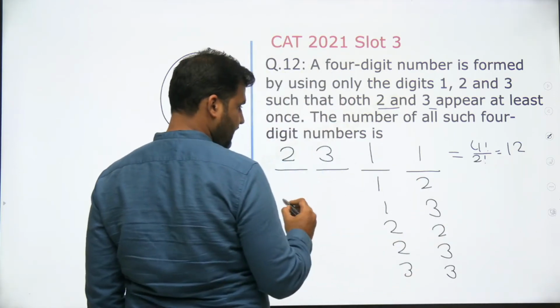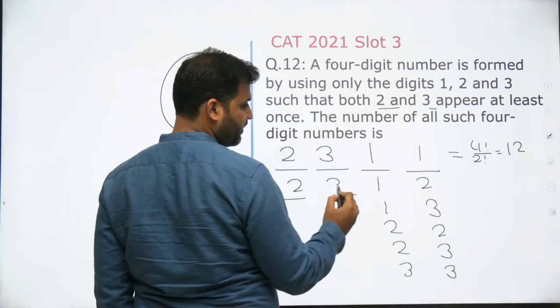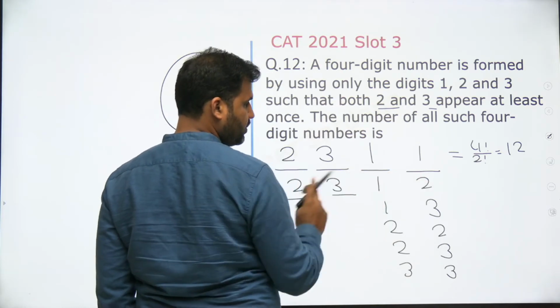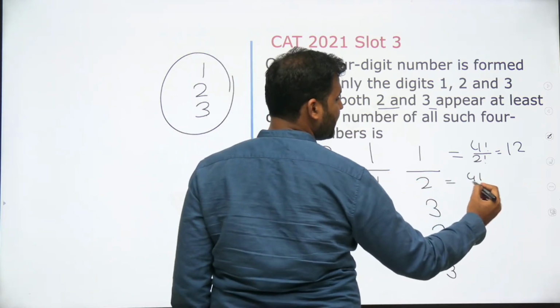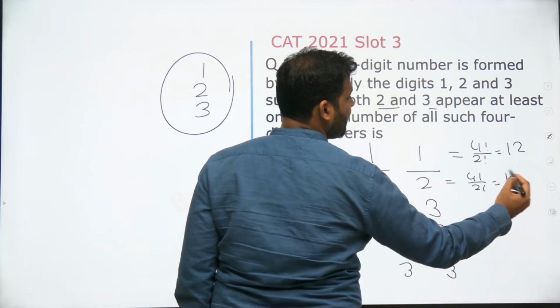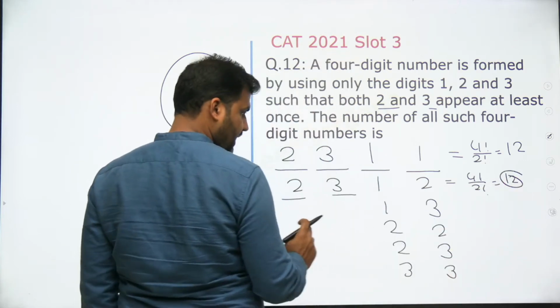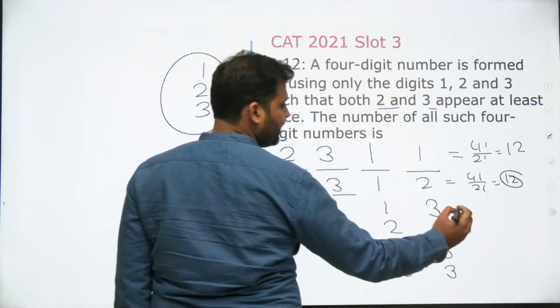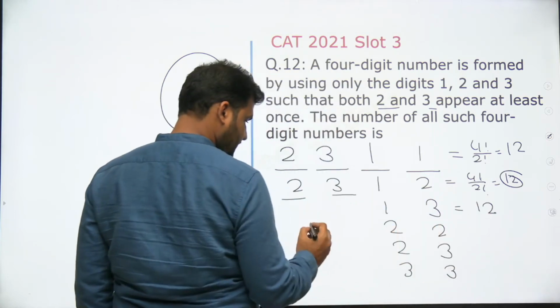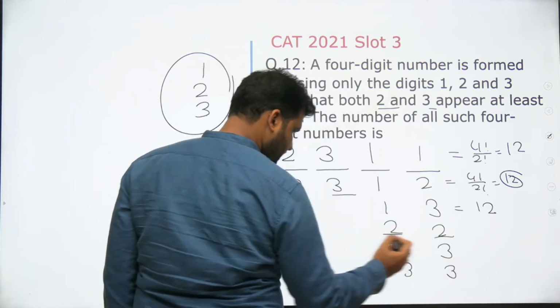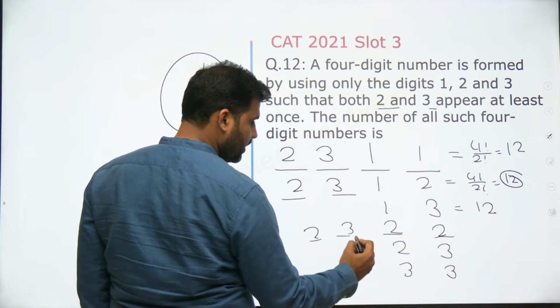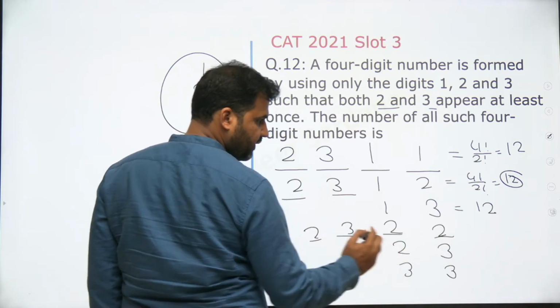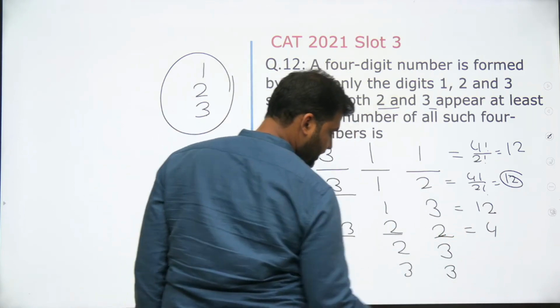Similarly, in the second case also, when 2 and 3 are fixed, you see that I'm using 2, 2, so this will be the same as 4 factorial by 2 factorial. It will be 12 numbers again here, right? In this case also 2, 3 means there will be 12 numbers here. In the third case, in this particular case, I'm using 3, 2. So this will be 4 factorial by 3 factorial. So there will be total 4 numbers.